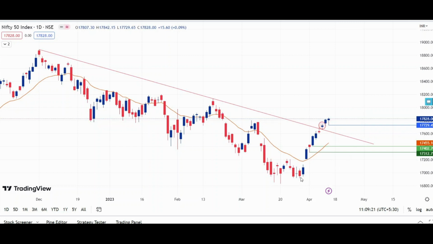If the correction comes for this impulsive move, till where will the correction come, and what are the important supports for Nifty in the coming week? For that, let's shift to a lower time frame. That is, we'll shift the time frame to hourly.